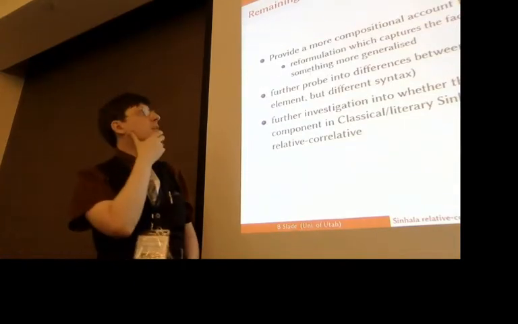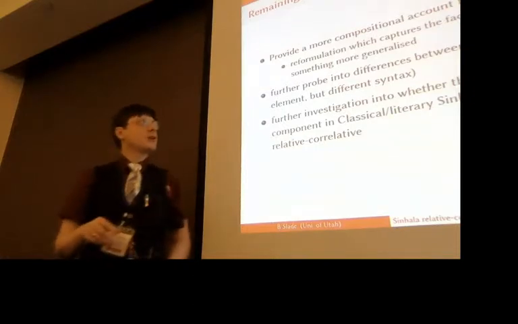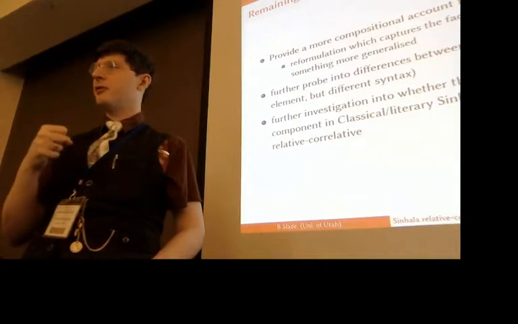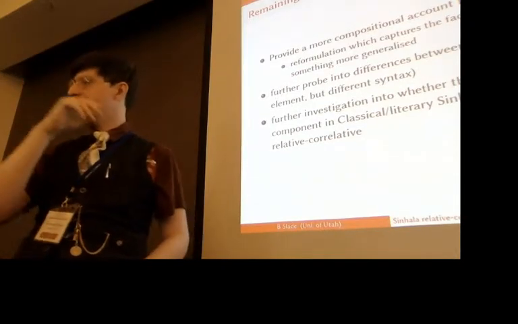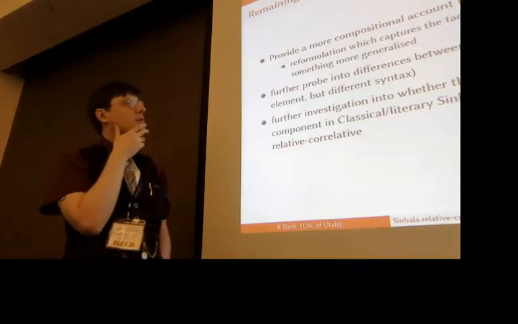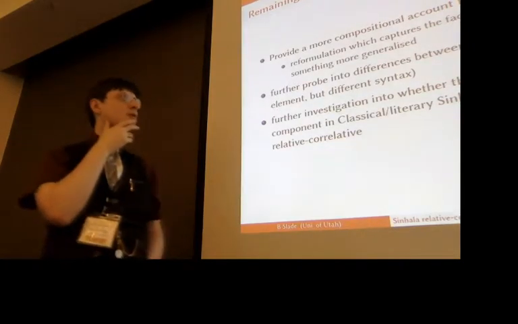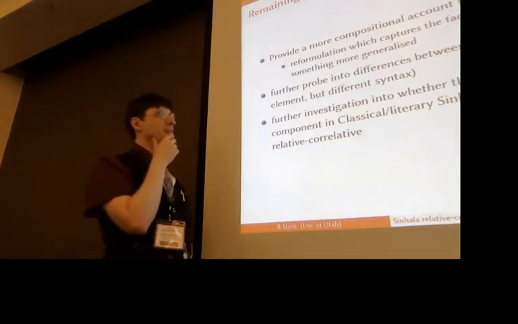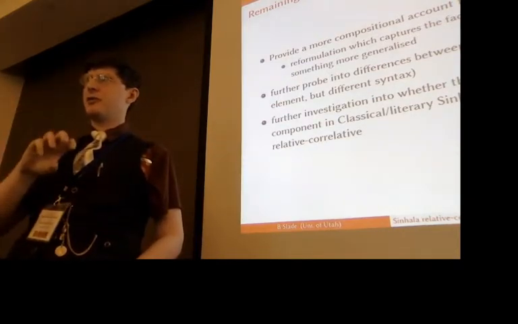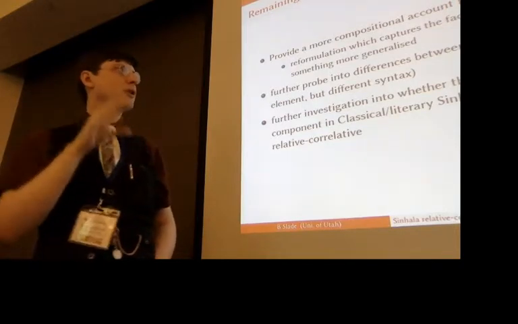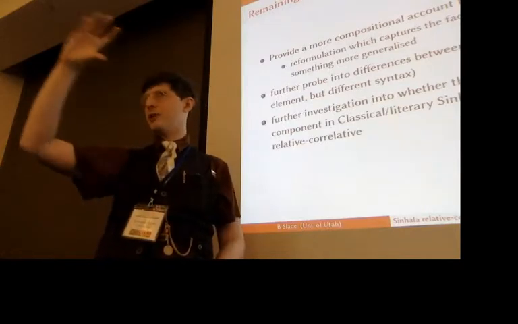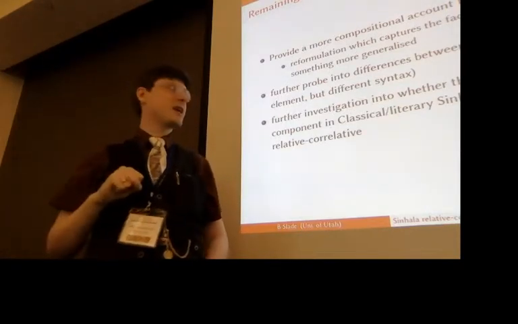Of course, it would be nice for the other type, this mu type, to have a more fully compositional account. So it's sort of obvious that universality is involved, but it'd be nice to figure out exactly how that gets in. There are other things that still interest me in terms of the structural things. So Hindi and Nepali sort of look the same in that they use the same particle, but the structure is very different, and so I'm not certain what the consequences are of the WH word and the particle being contiguous or the particle being this clause closing thing that sits at the end.